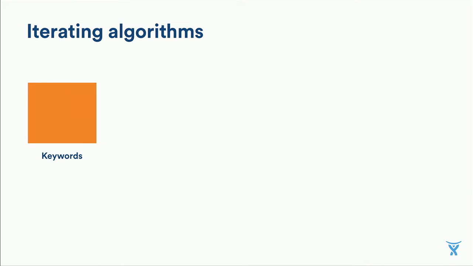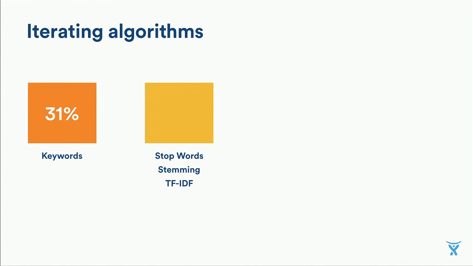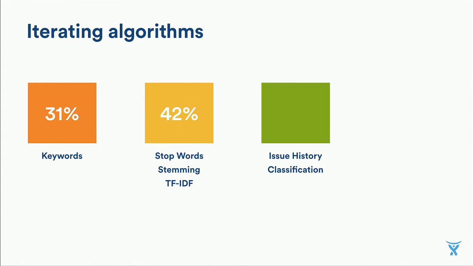Our very first baseline algorithm was basic keyword search. This saw an accuracy of 31% on the ground truth dataset. Then we switched to a proper search implementation, removing stop words, performing stemming, and so on. The accuracy bumped up to 42%, which is kind of what we expected. And then we got to the fun stuff.